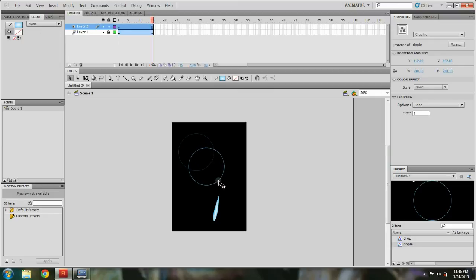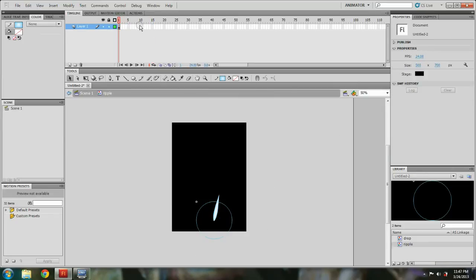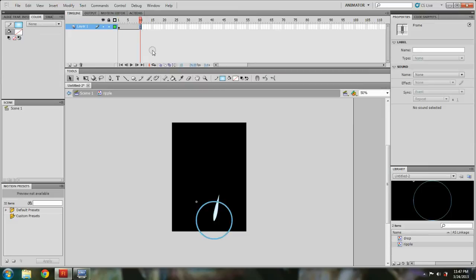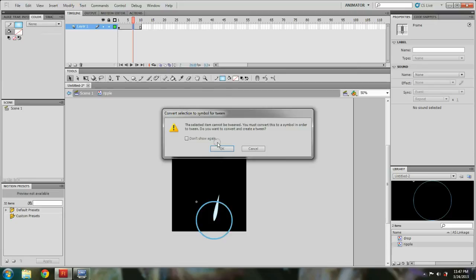And let's paste it right at the end, right over here, where your drop will hit. So put this at the center. Should be okay. Then double click and go inside your animation, go about 10 frames, right over there, and let's convert this to a motion tween, and just hit OK.